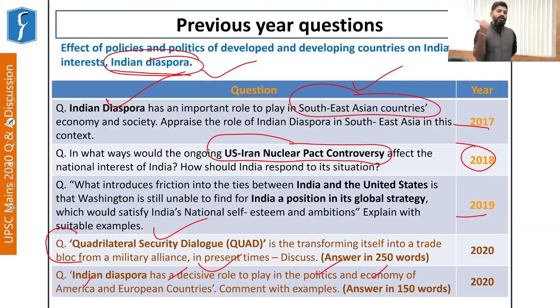Again, Donald Trump visited India in February. This also highlights that he has a particular interest in the Indian diaspora, because elections were there in the United States of America in 2020. Now, if you have gone through the election results, you will find that the margins are very close in the United States of America's elections, right?